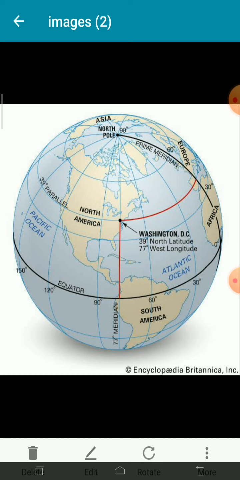So students, it is necessary to know how we decide where a particular place is. For getting that information, it is needed to know how a particular place is decided. First of all, see here one image is given. This is the earth, shown with lines, vertical and horizontal lines.